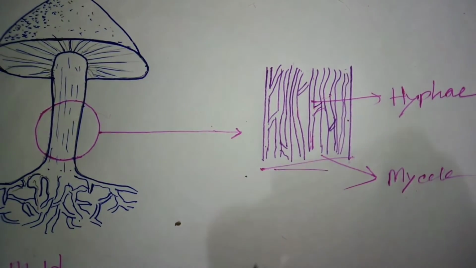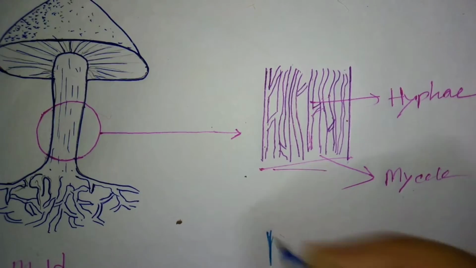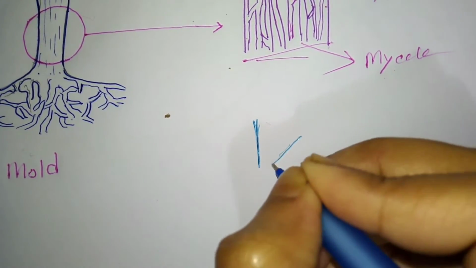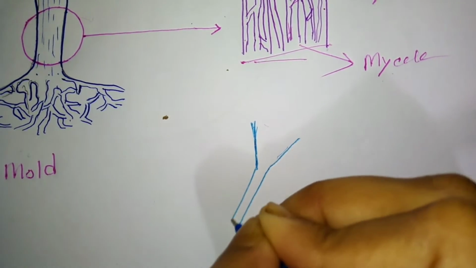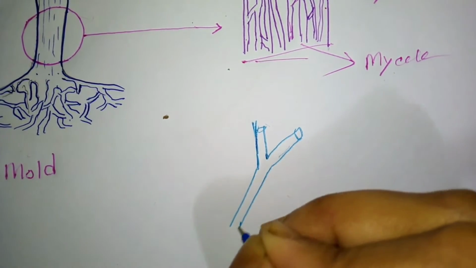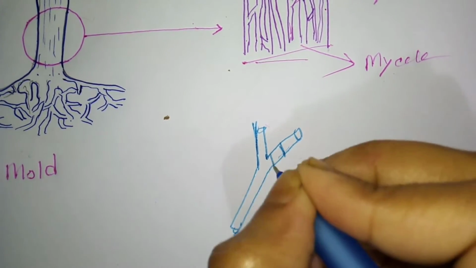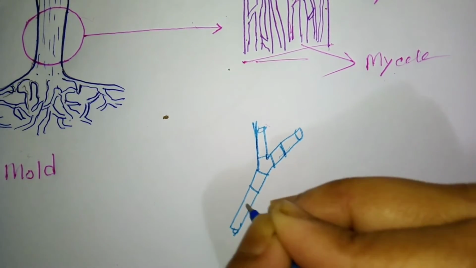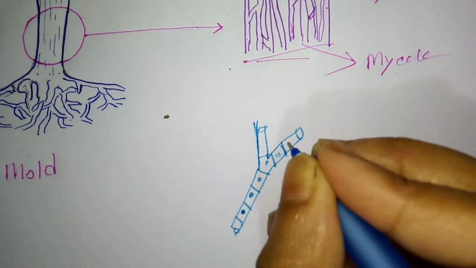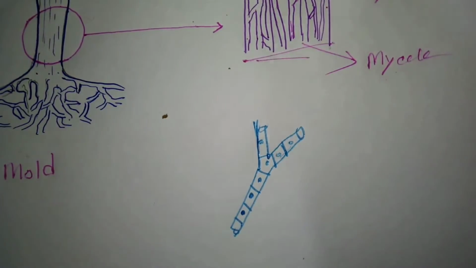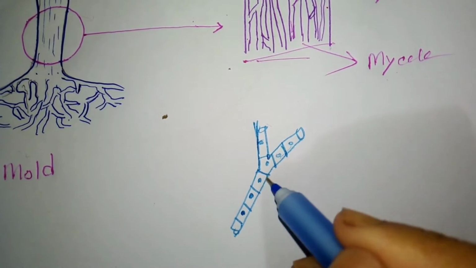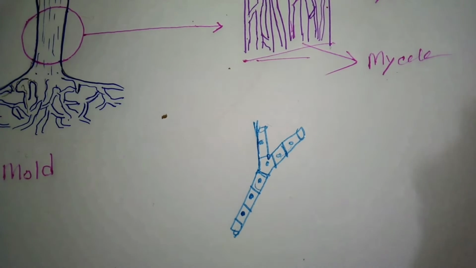Septate hyphae are like this. All the nuclei are separated and individual cells.